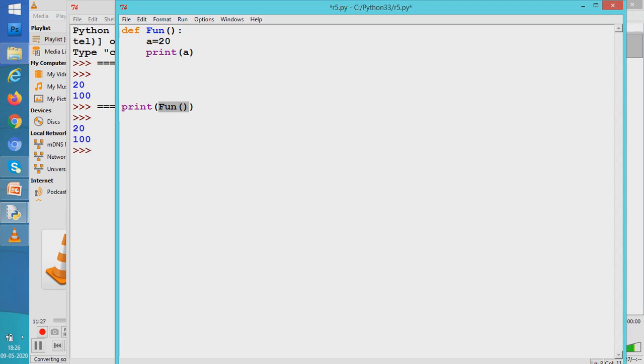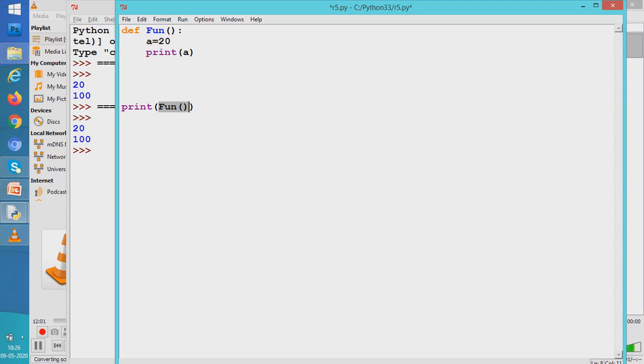Students, one more thing that is very important to understand is that if we don't return anything back to the calling statement, see this function fun now, it doesn't return anything back to the calling statement here, which is highlighted, this statement. It technically means that function fun is returning a keyword None.